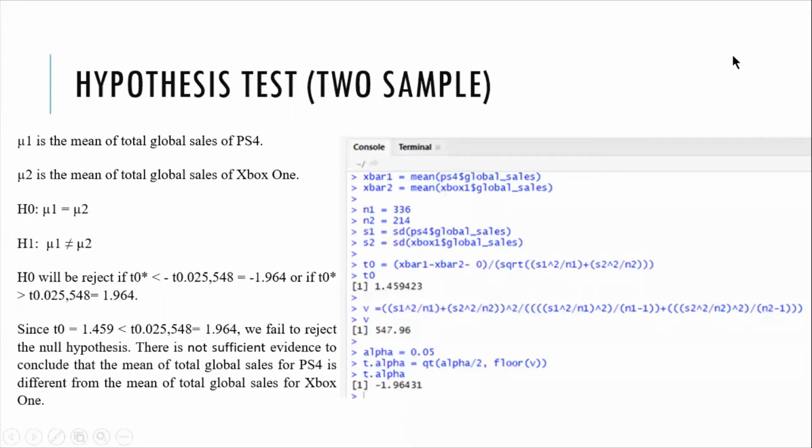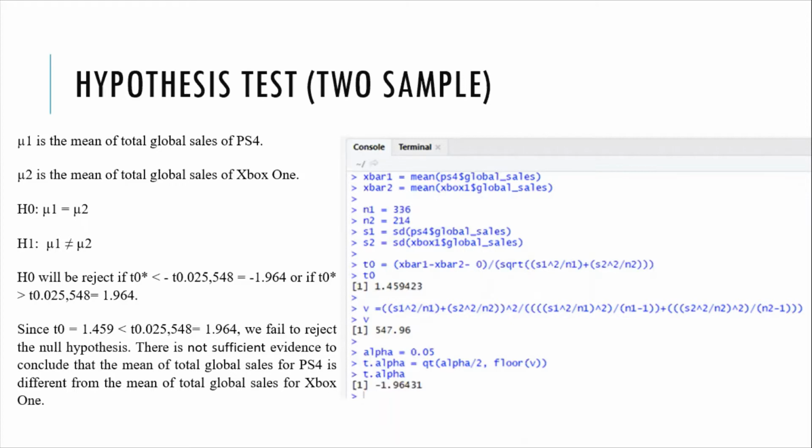The first test is the hypothesis test using 2 samples. Here, we want to compare the mean of total global sales of PS4 and the mean of total global sales of Xbox One using the t-test with unknown variance. As you can see, the H0 is mean 1 is equal to mean 2, and the H1 is mean 1 is not equal to mean 2.